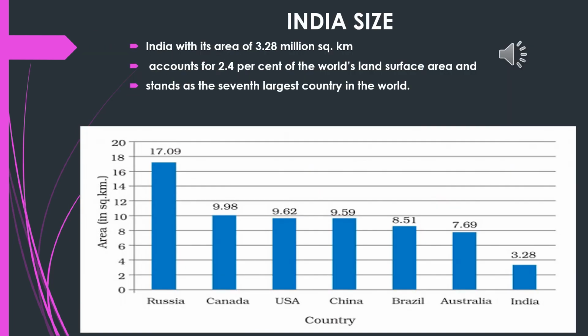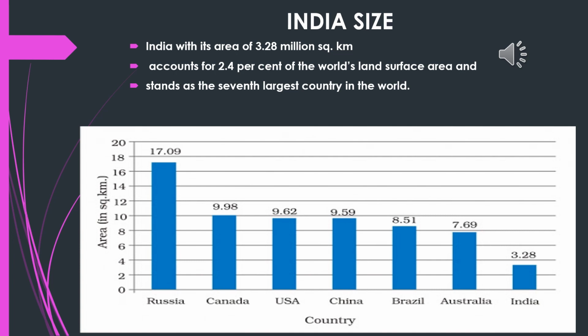Now let us come to the size of India. The total area of India is about 3.28 million square kilometers. It accounts for about 2.4% of the world's total land surface area. And we are the 7th largest country in the world.